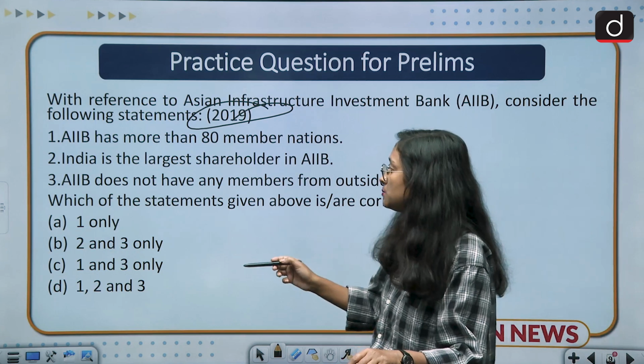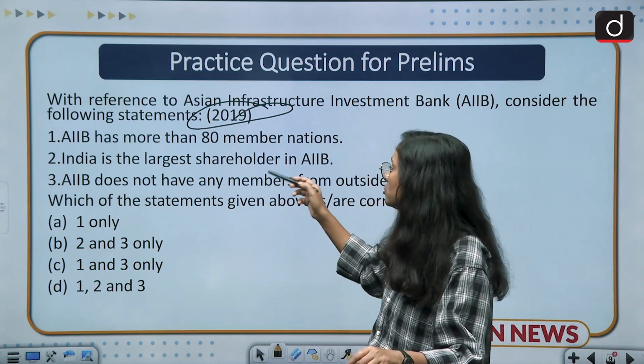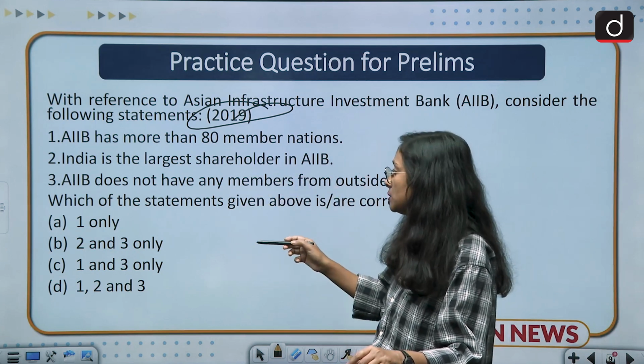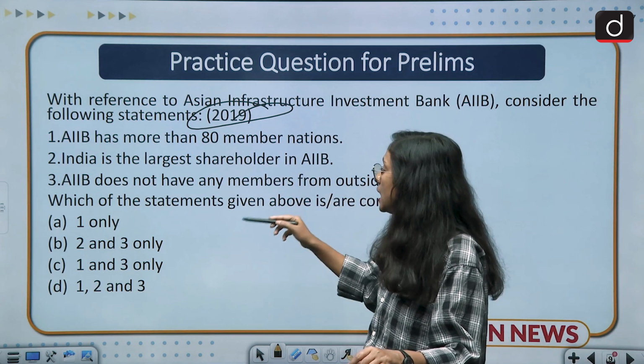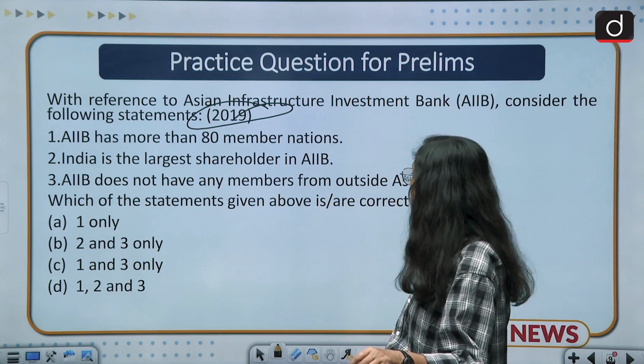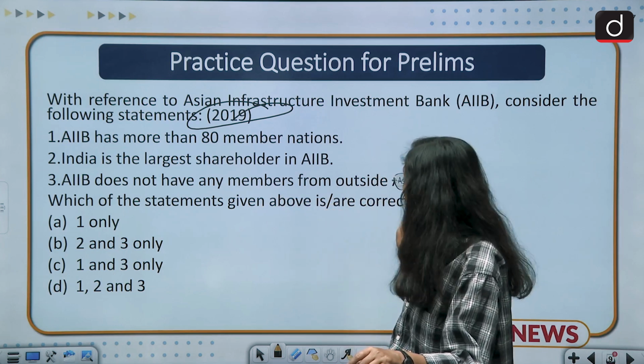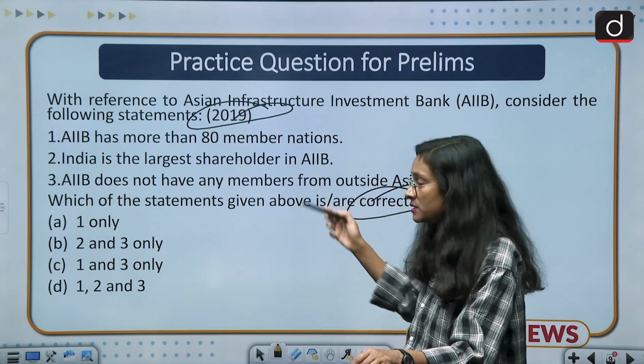The first statement is AIIB has more than 80 member nations. The second statement is India is the largest shareholder in AIIB, and AIIB does not have any members from outside Asia. So here they are asking for the correct statement. You have to answer this in the comment section.